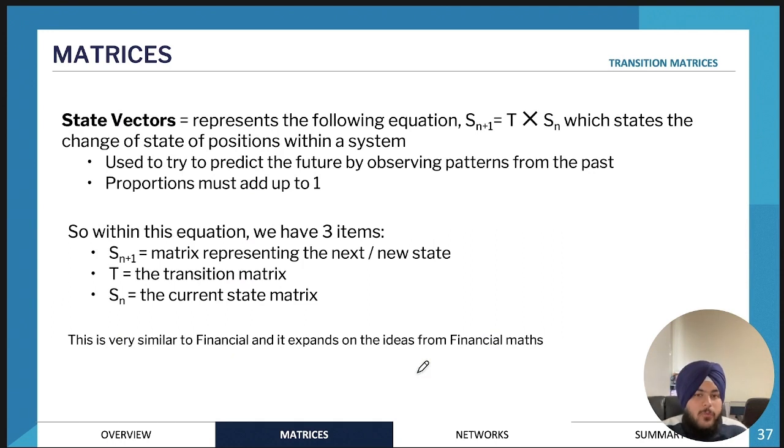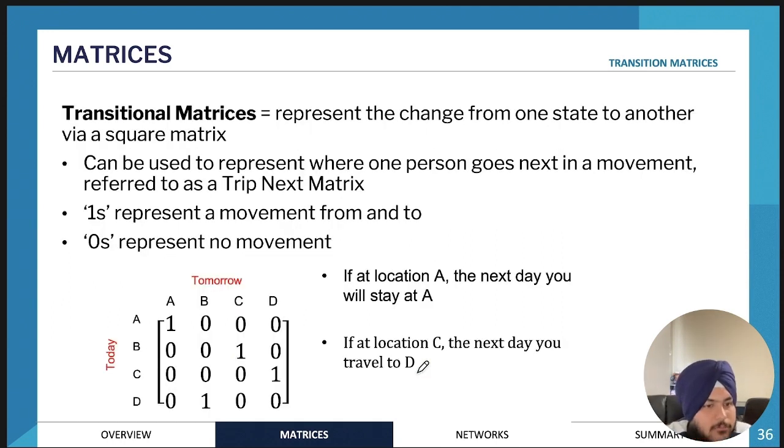Okay, so now we're going to move on to transition matrices. Sorry, I skipped a slide. Yeah, so now we're going to be moving on to transition matrices. So transition matrices are just a way of using the patterns in the past to predict the future.